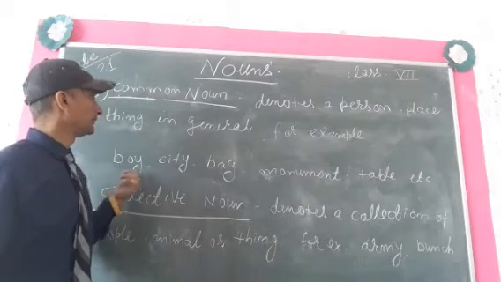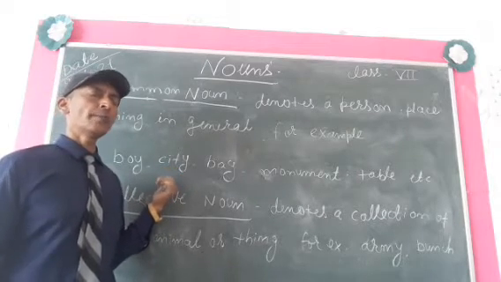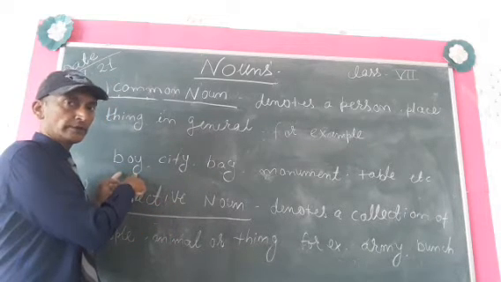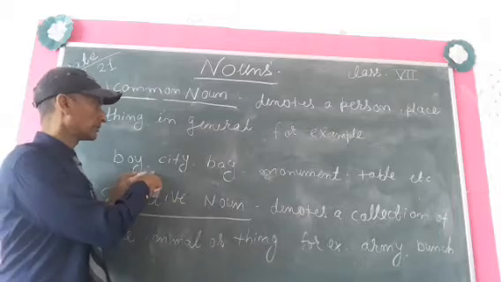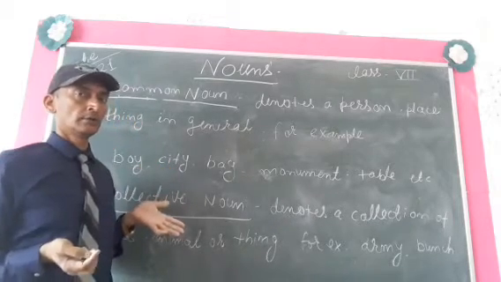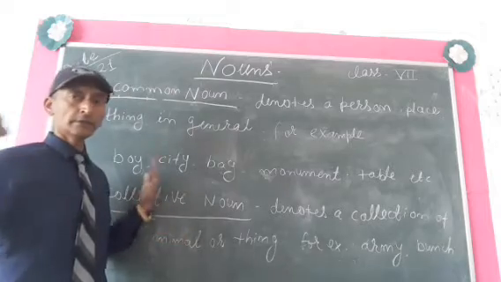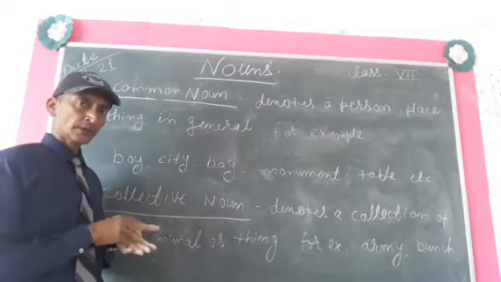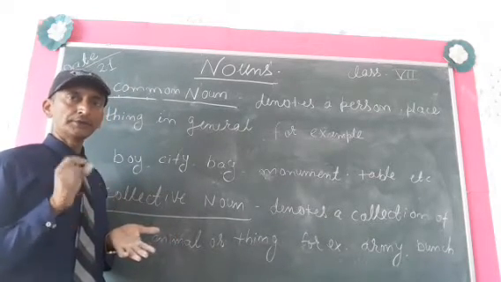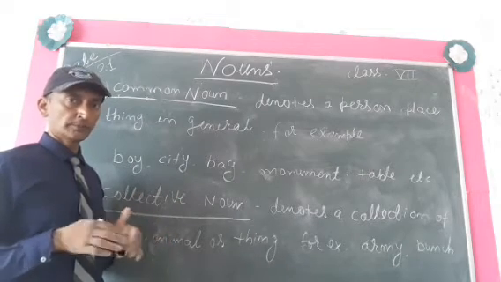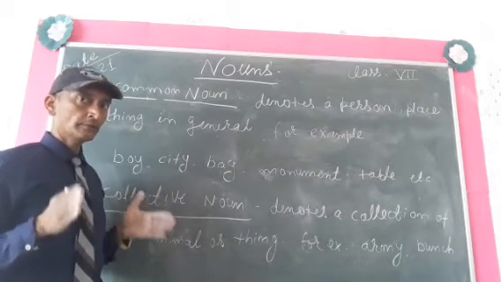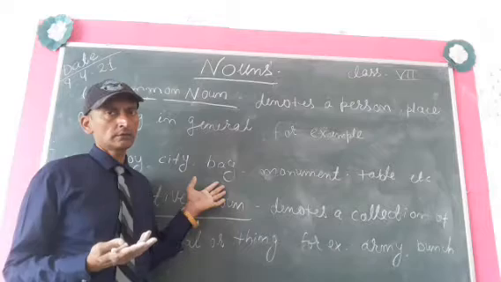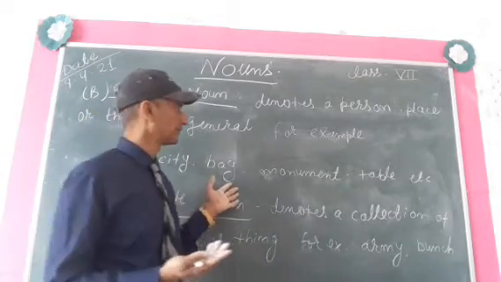Okay. City, we are not talking about any particular one, there are so many cities. We are not giving any name of the boy or any name of the city. City in general. So many cities are there, so many boys are there in this school or in the world. So when we are talking about a boy or a city in general, not in particular, that will be an example of common noun. Okay, bag, we are talking about in general, will be an example of common noun.